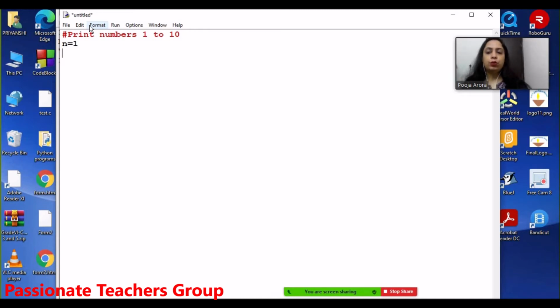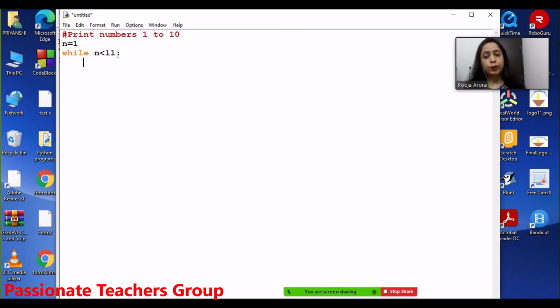And then what I am doing is I am writing while n is less than 11, or I can also write n is less than equal to 10. That's one and the same thing. These two conditions actually mean the same, right? So here I am using n is less than 11 and then the sign of a colon.